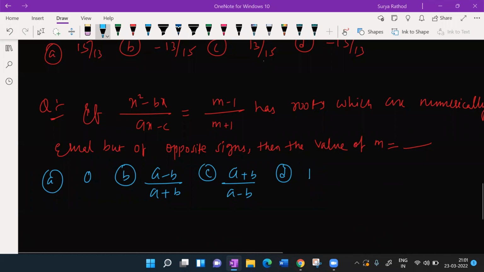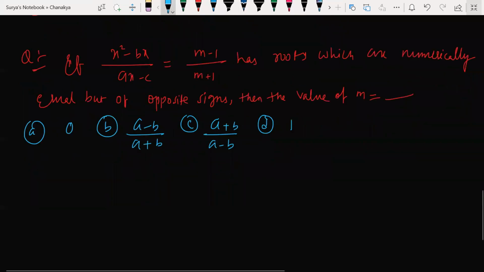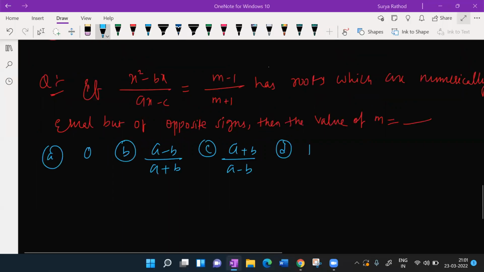Sir, I know A, B, C, D, so I'll randomly write A, B, C, D. If you randomly guess, beta, what happens? Don't give random answers. Kindly solve it and then give your answer. Okay. Hope many of you have given the answers. Very good. I appreciate that. And let's check whether you are correct or not.